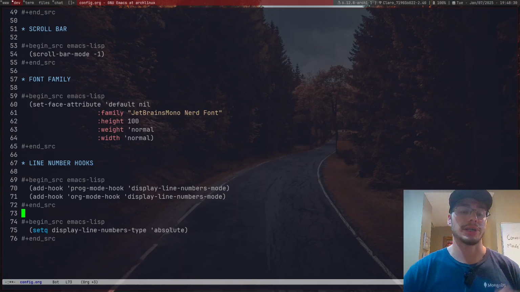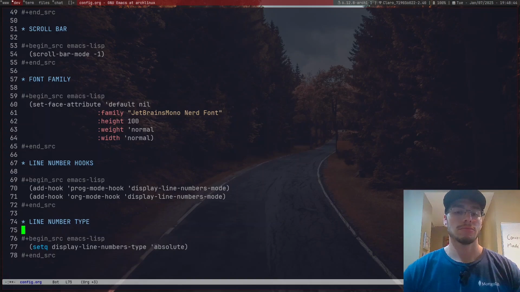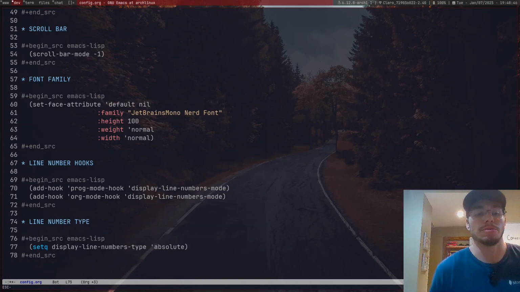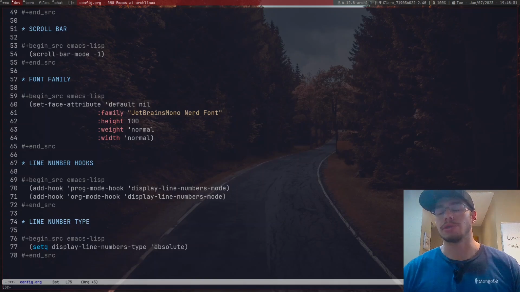And in here, it's going to say which type they are, right? So we have line number type. There we go. You can also not have it. You can just disable this if you need. Again, I've seen people not have line numbers in their text.